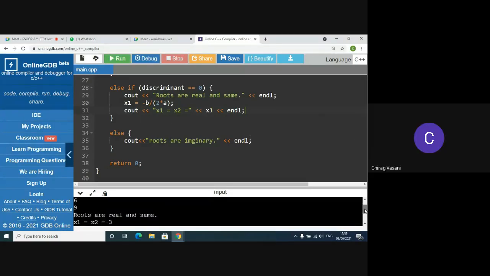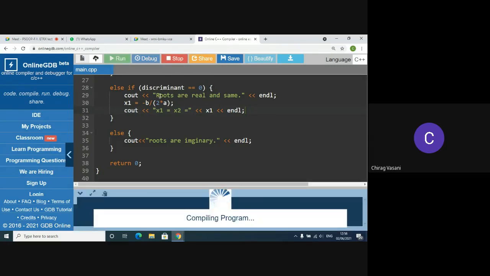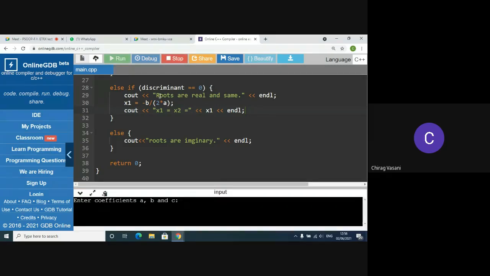Yes, ma'am. Then, ma'am, this is for d equals 0, with 1, 6 and 9. Roots are real and same. Very good. x1 equals x2 equals minus 3. And ma'am, for the third case, we can put the values as 1, 1, 1. So d will be negative. Roots are imaginary. Correct.